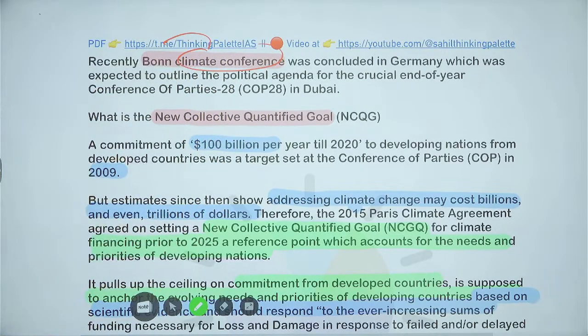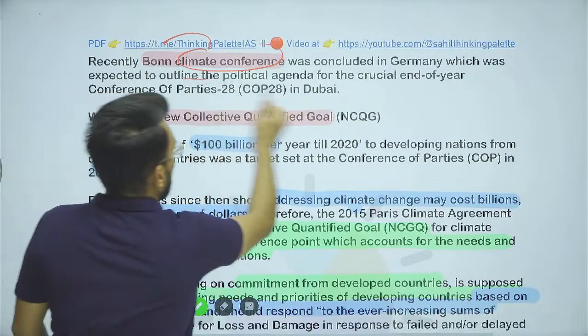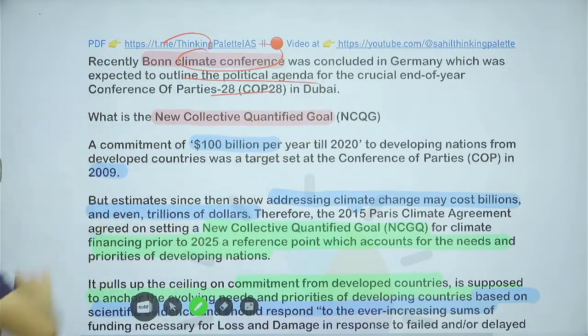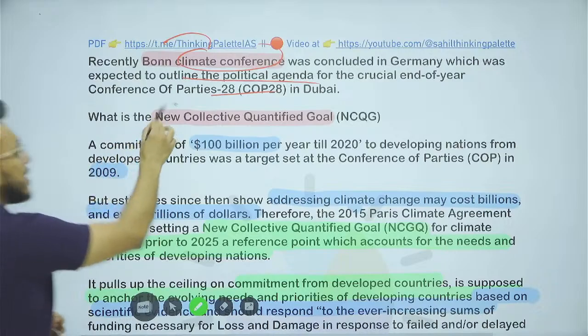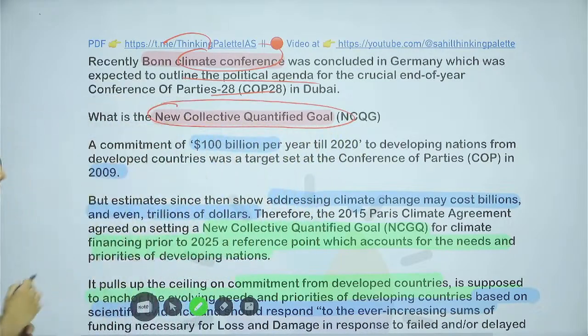This conference was expected to outline the political agenda for COP28 Dubai, as I already told you.